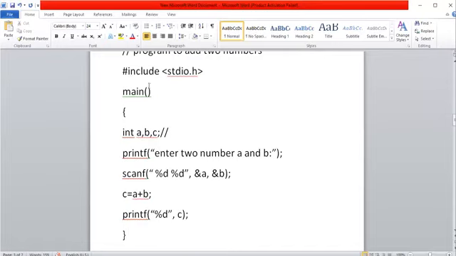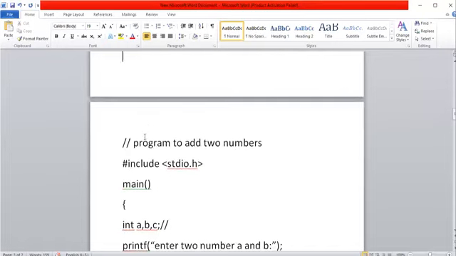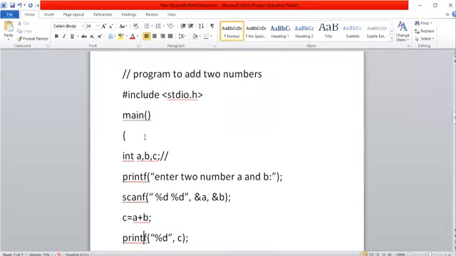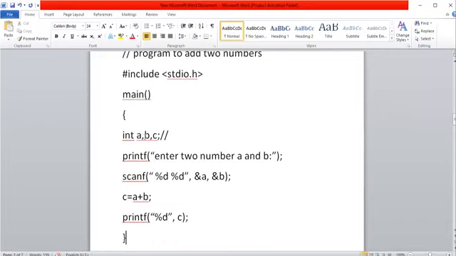The program purpose I wrote before beginning the main program. The purpose is adding two numbers and displaying the result on the display system, or storing the result in another variable C. So this is the main program, and this is the local declaration part. Here I am declaring three variables: two are used for reading the numbers and the third is used for holding the result. By using scanf I can read those two numbers from the keyboard.